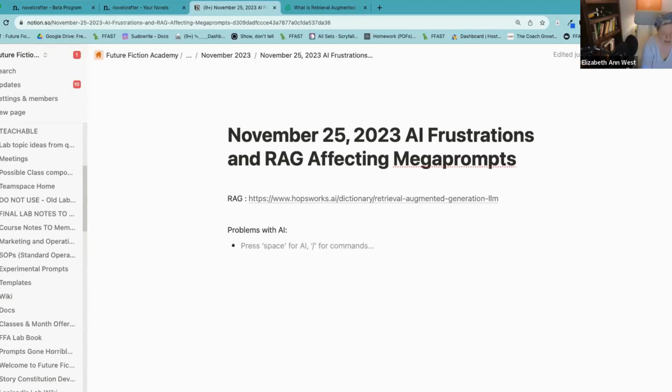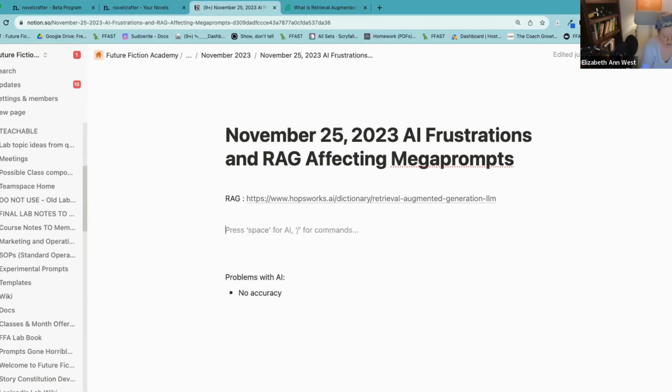The first problem was no accuracy. Okay, can we all agree that we were all seeing the LLMs were not being very accurate? If you give it a large document, it hasn't been able to be very accurate in what it was spitting out. Did everyone notice that? So basically, if we're thinking here, generative is one side of the spectrum. On the other side of the spectrum, all the way over here, we're going to put accuracy. And what this means is that as the model moves closer to being more generative, it's going to hallucinate an answer. It's going to give you an answer that sounds plausible.